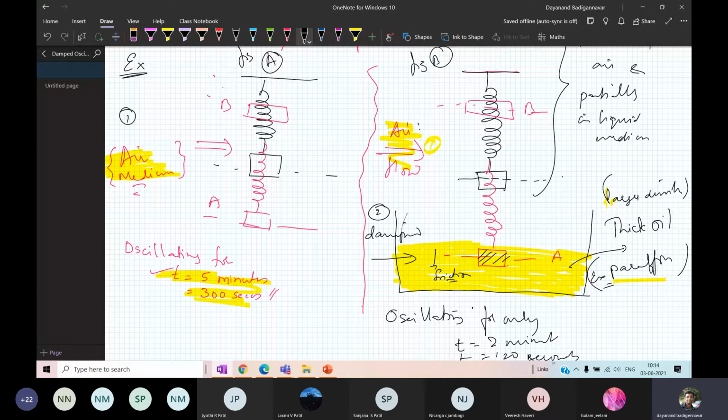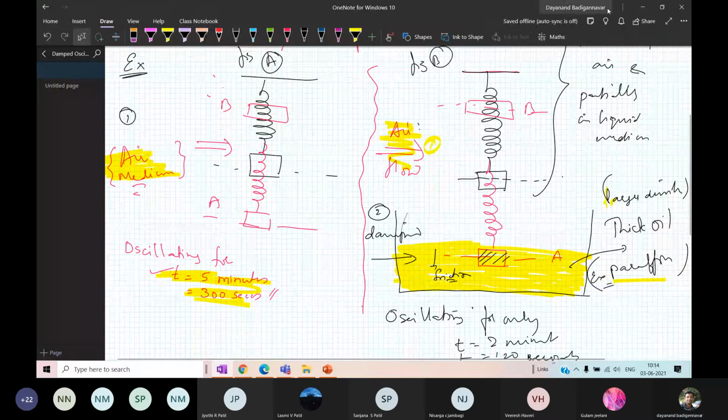Now with this in mind, with this example, let us go to the theoretical concepts.